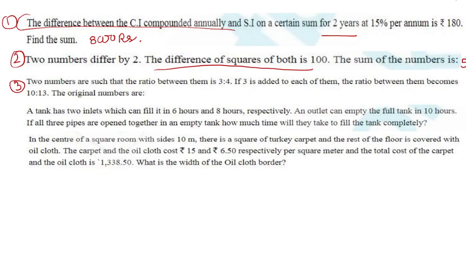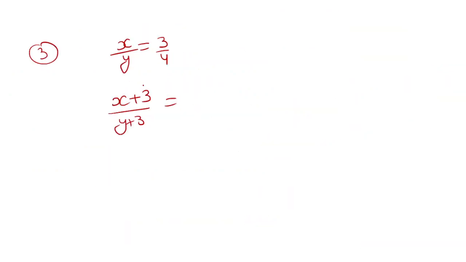Two numbers are in the ratio, I am presuming the first number is x and the second number is y, and the given ratio is 3:4. Now according to the question, if 3 is added to both the numbers, the ratio becomes 10:13. Okay, the ratio becomes 10:13. So we can solve it.